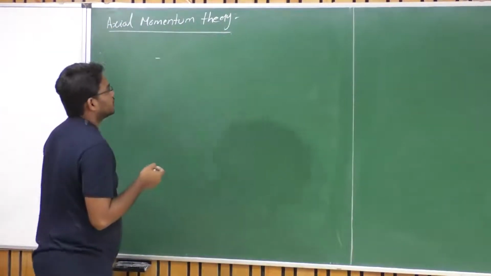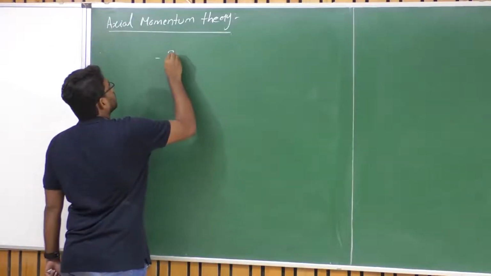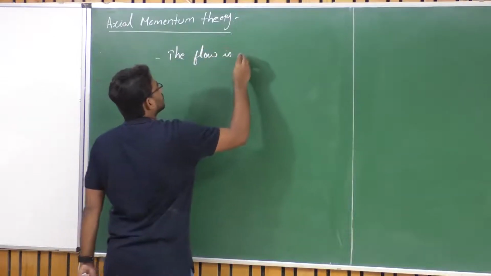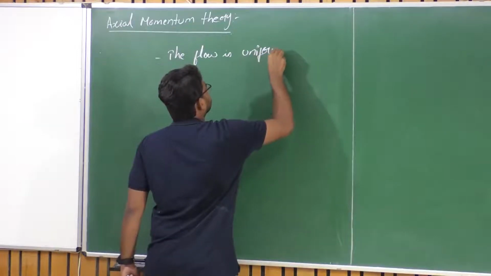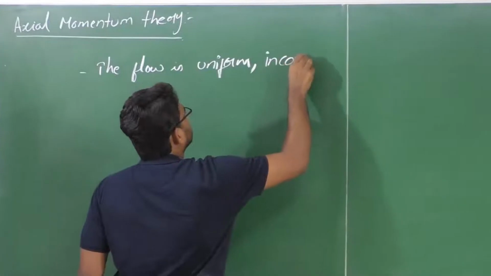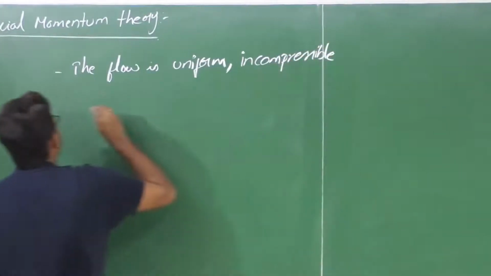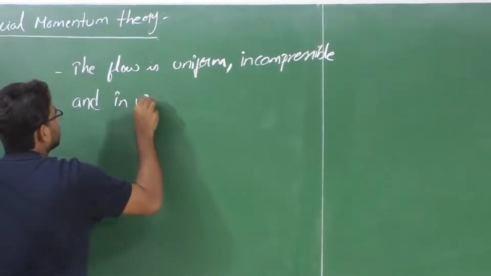So where the flow is assumed to be uniform, incompressible and inviscid.